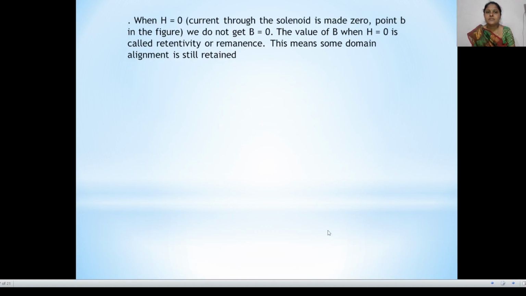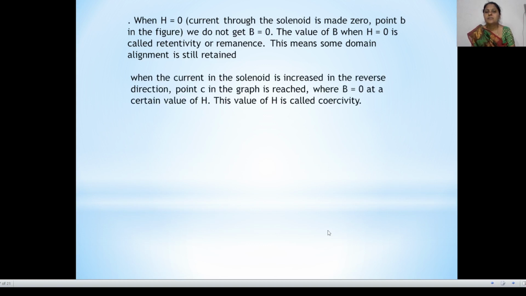When H is equal to 0, we do not get B equal to 0. The value of B when H is equal to 0 is called retentivity. This means some domain alignment is still retained.